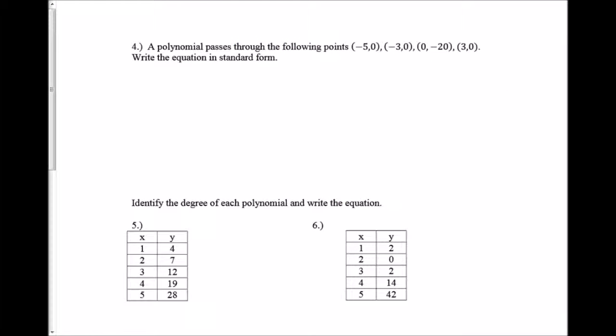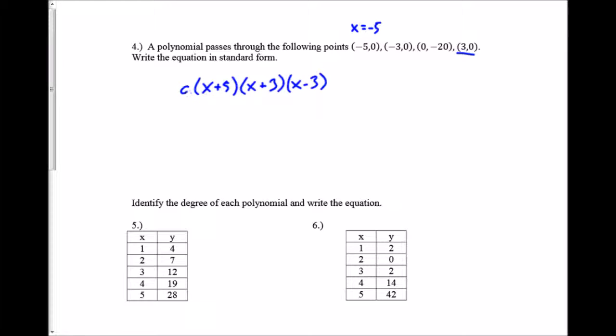Number 4 is essentially the same thing, except this time instead of telling you that x equals -5, I wrote it as an ordered pair (-5, 0). But it means the same thing. It means I have the factor x plus 5 around here somewhere. I also have the factor x plus 3. And then the last one over here, I also have the factor x minus 3.